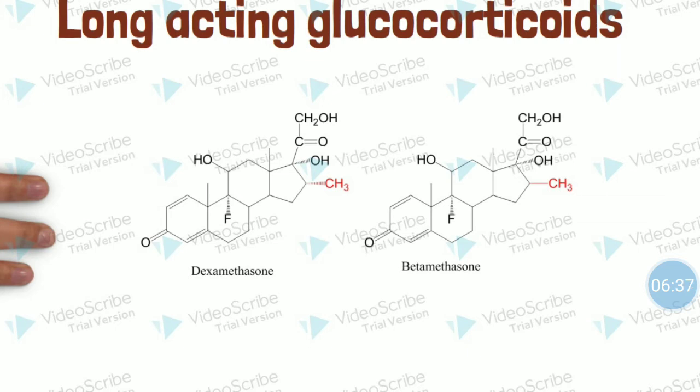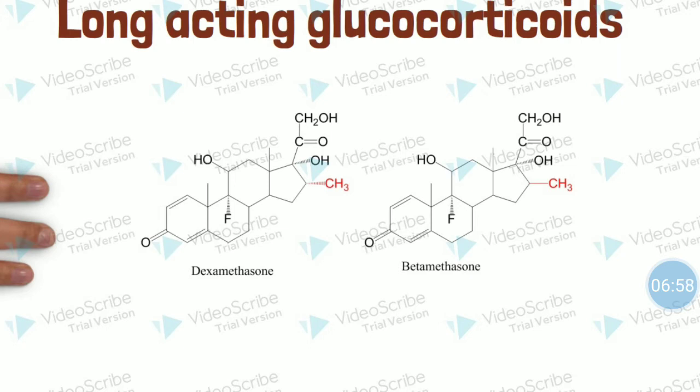A minor difference lies with respect to the 16 methyl group. In case of dexamethasone, 16 alpha methyl is there, and in the case of betamethasone, the methyl group is beta, that is the 16 beta.